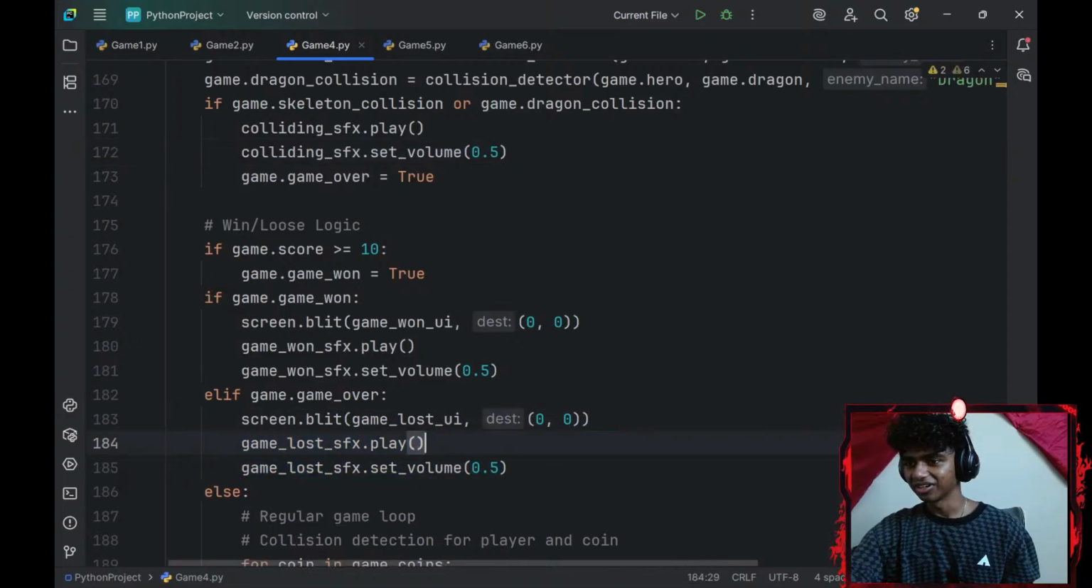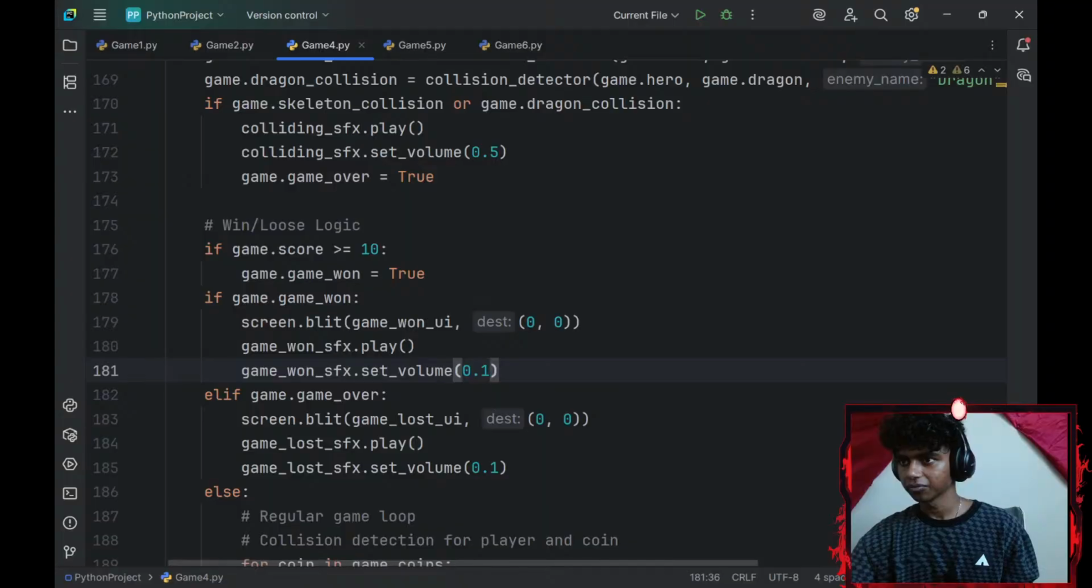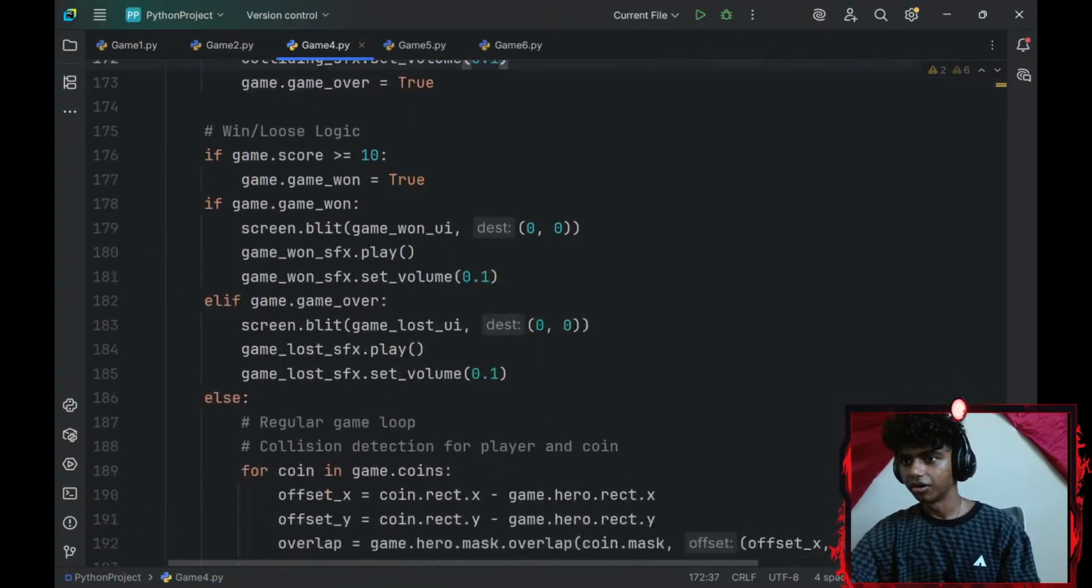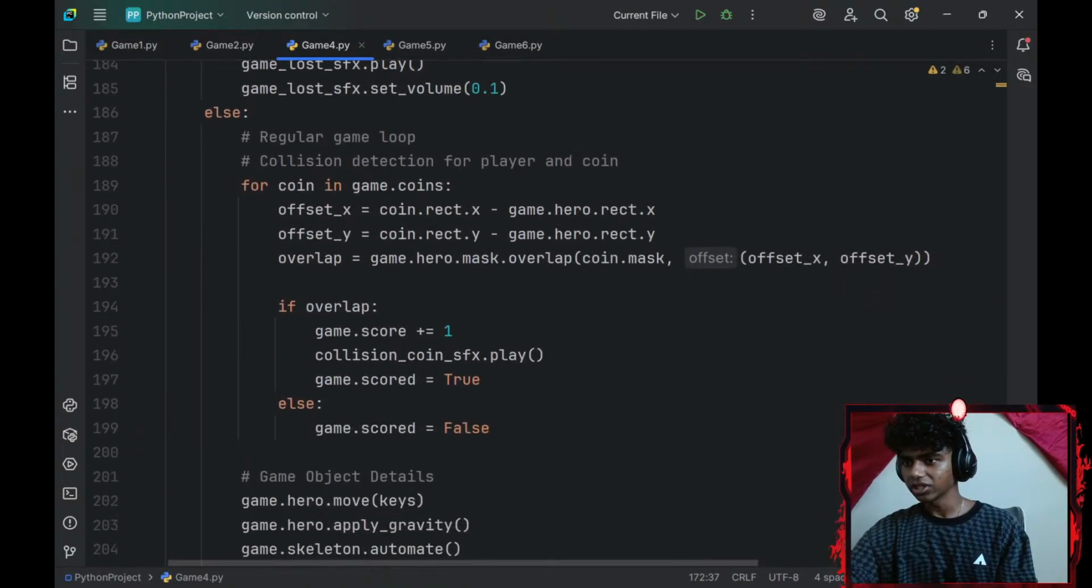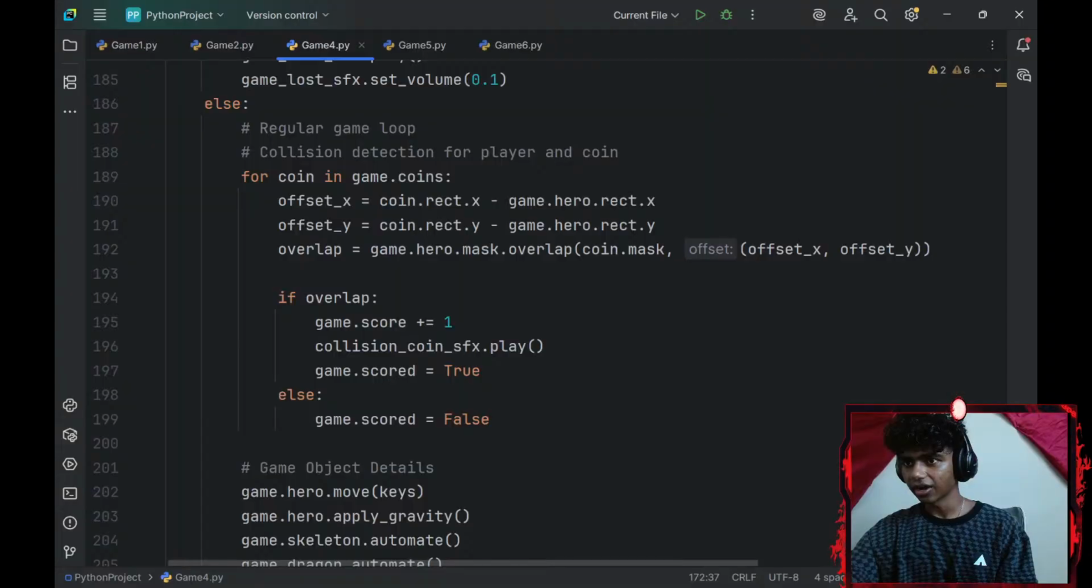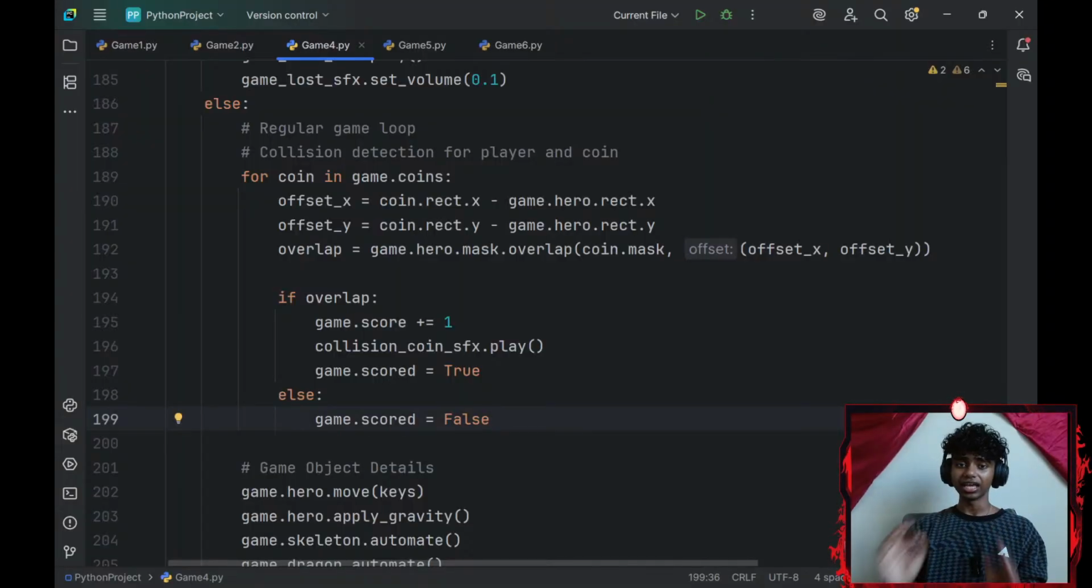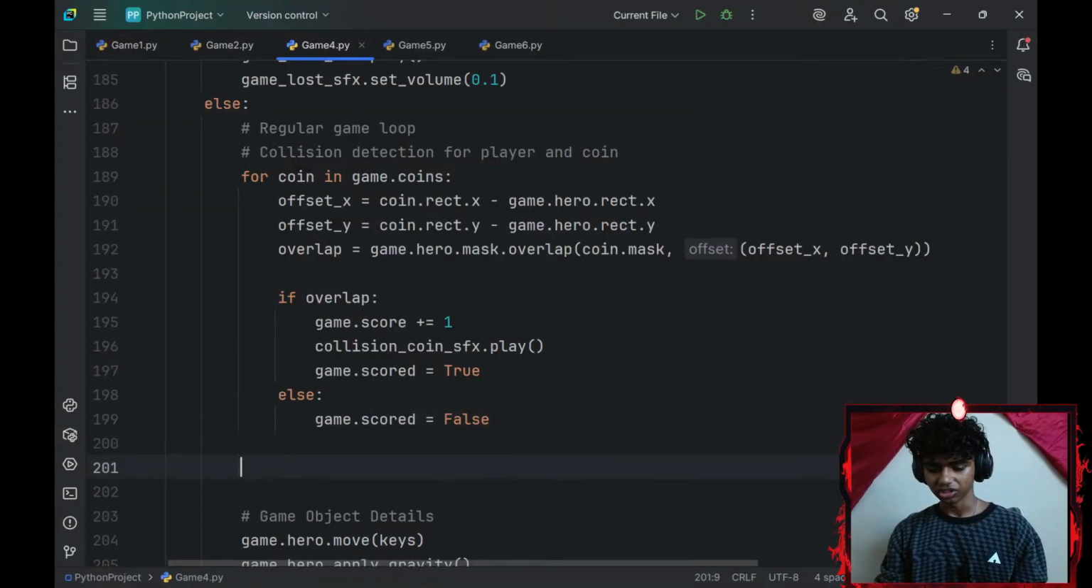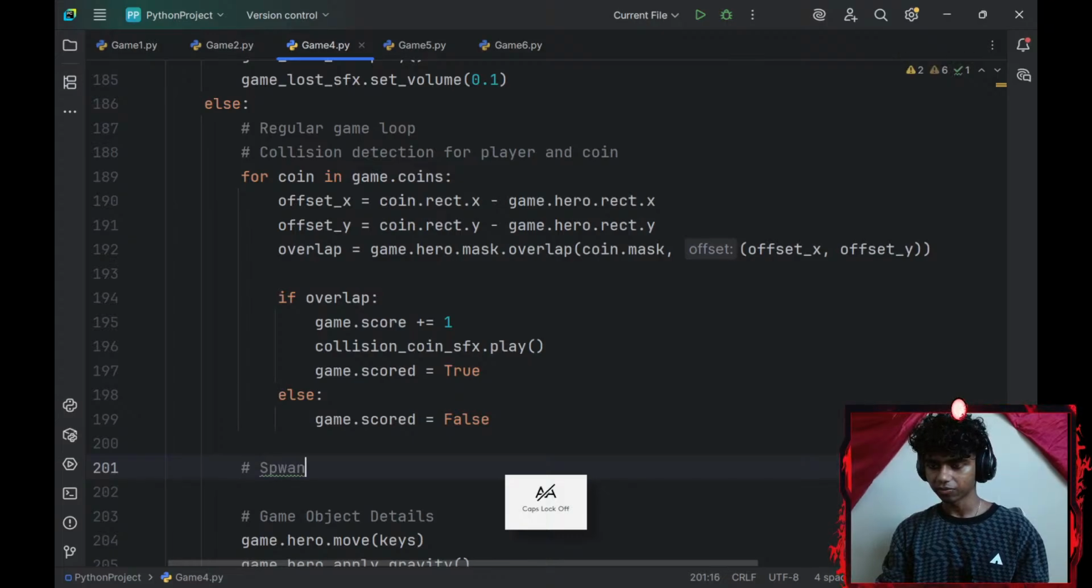Let me go here and change all the voices to 0.1, because the voices are pretty loud. Okay. And then once I collect, there's going to be a coin collect sound effect. Now let me go ahead and add the logic for the coin collection. So let me go with a spawn logic. Spawn coin logic.